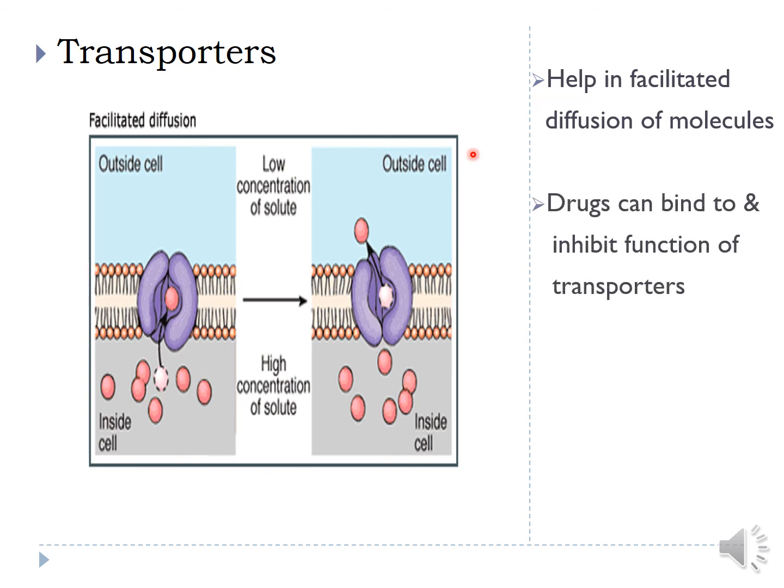So they facilitate the movement of molecules across the membrane. Drugs can bind to these transporters and inhibit their function, resulting in a specific concentration of biomolecules on one side of the membrane. Like cocaine inhibits the norepinephrine transporter.